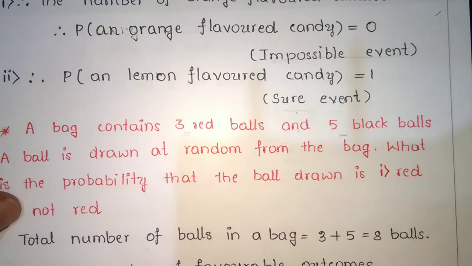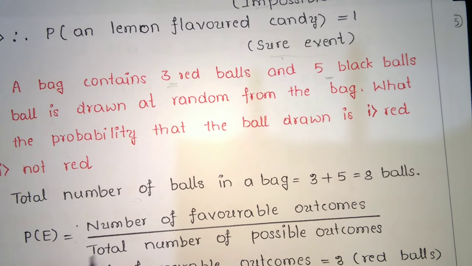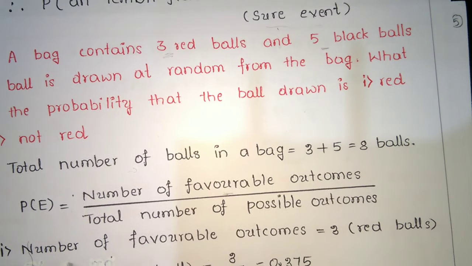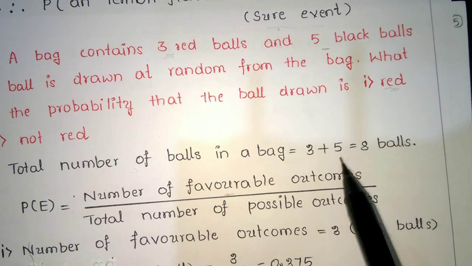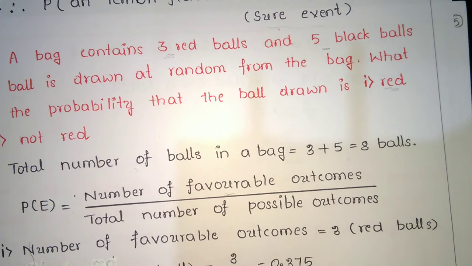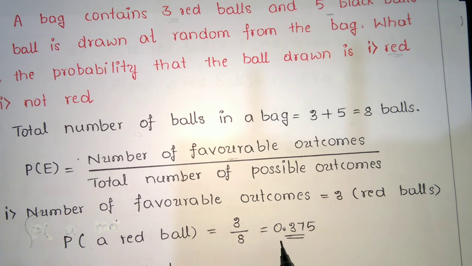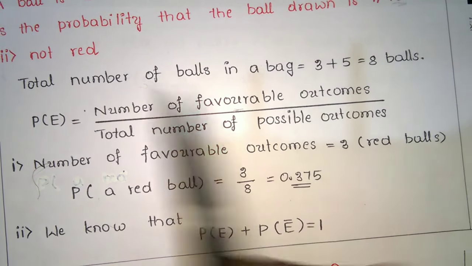The total number of balls in the bag is 3 plus 5, which is 8 balls. The theoretical formula is P(E) equals the number of favorable outcomes over the total number of possible outcomes. They are asking for red balls, and there are 3 red balls. So the answer, P of a red ball, is 3 by 8, which is 0.375.